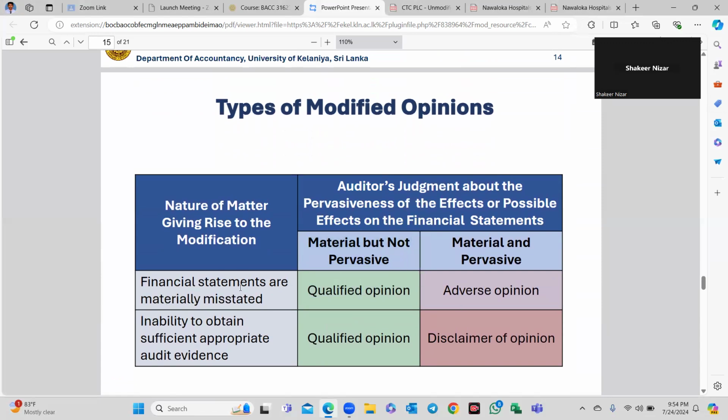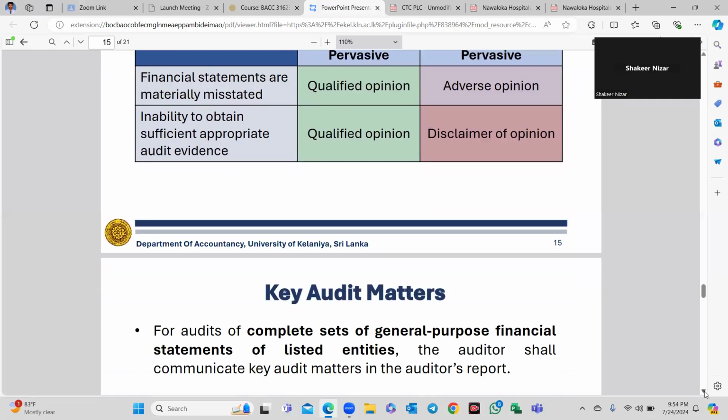But if such misstatement is material and also pervasive, we issue an adverse opinion, right? So for the inability to obtain sufficient and appropriate evidence, if material but not pervasive, we give a qualified opinion. Inability to obtain sufficient appropriate evidence means scope limitation, but if those are material and also pervasive, we give a disclaimer of opinion. Finally, we will see the qualified audit report, adverse and disclaimer of audit opinion reports, right?